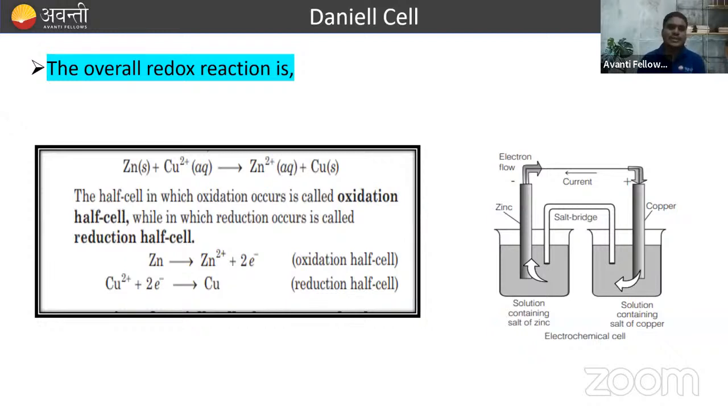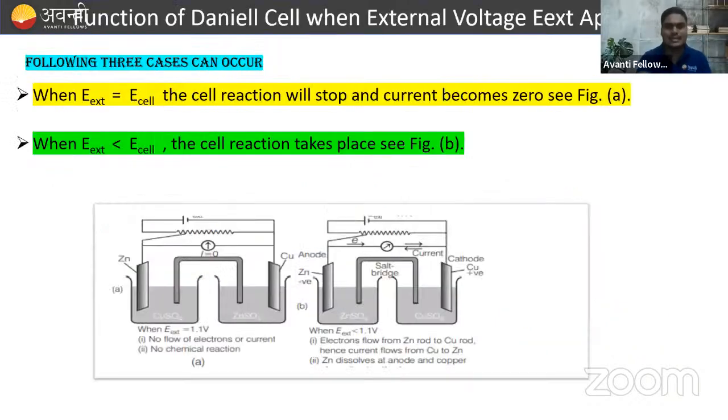Chalo. So this is the overall redox reaction, right? And this is the half cell in which the oxidation occurs. It's called the oxidation half cell. Yeah, I got one response here. Understood. Very good, right? So this is the final reaction, or we say the overall redox reaction, of this Daniell cell.